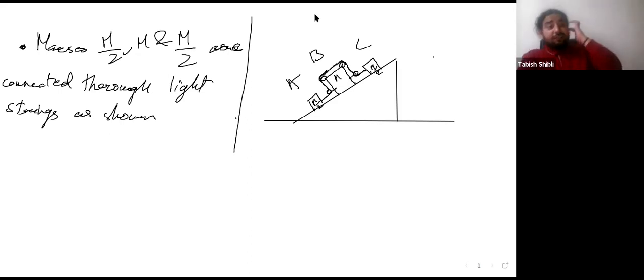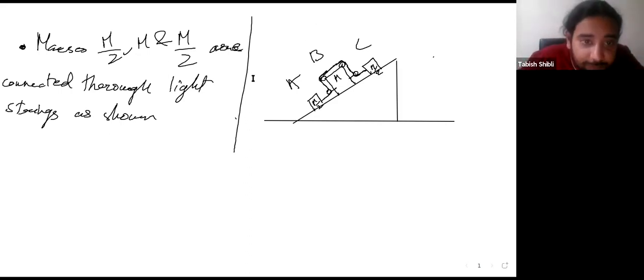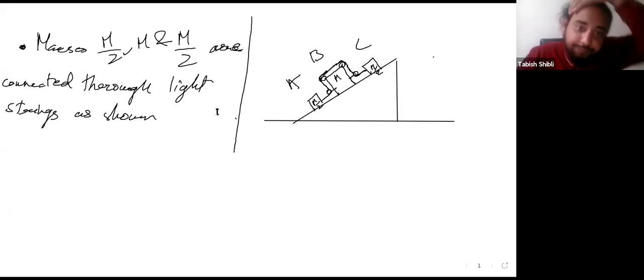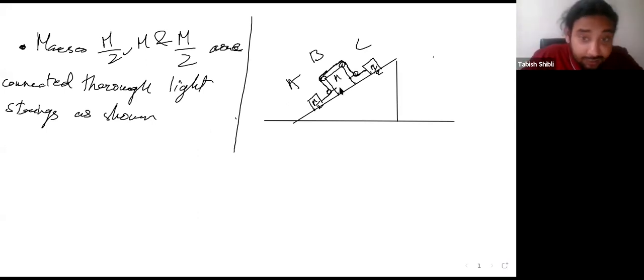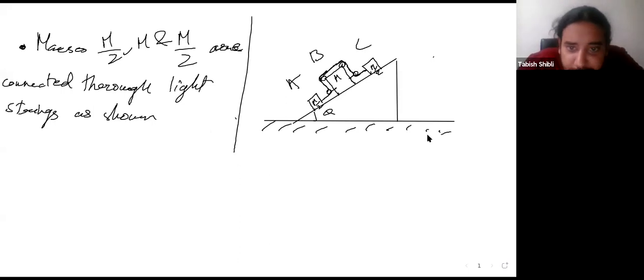Okay, lovely. We're moving on to the next question. We're coming back to our laws of motion. So you have this setup. This is an inclined plane, which is inclined at an angle theta. It rests on a frictionless surface, right?